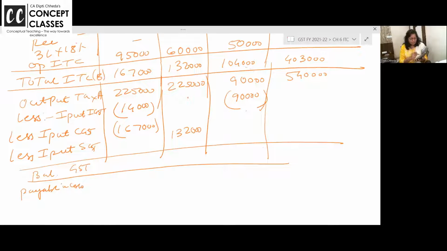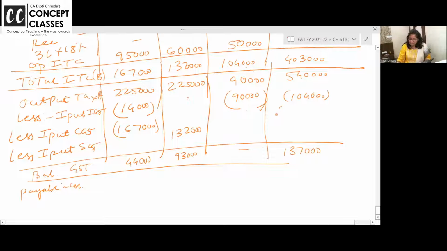2,25,000, 14,000. How much you are paying? 44,000. 2,25,000 minus 1,32,000 is 93,000, plus 44,000, 1,37,000. और ये कर लो set off. ये 1,04,000 IGST पूरा set off हो गया. 167 CGST पूरा set off हो गया. 132 SGST भी पूरा set off. 540. Please do the total column so that in exam, if something is going wrong in the set off, it will get cross checked.